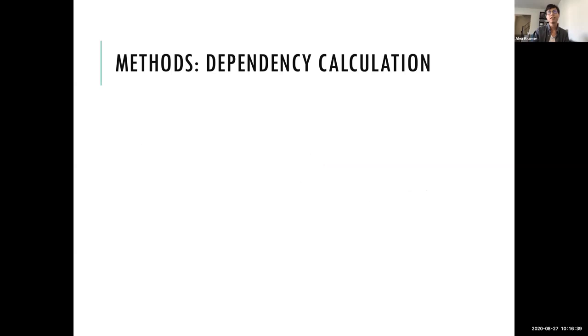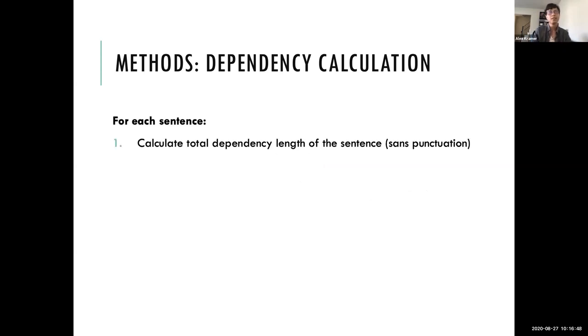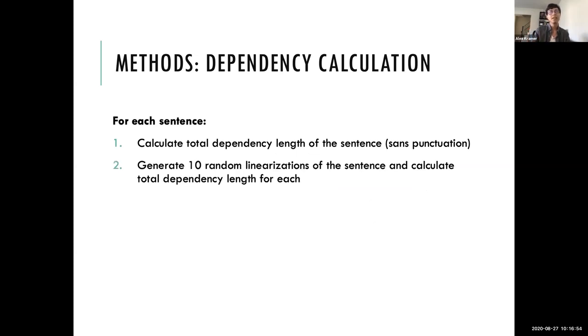And so to calculate the dependencies, I'm not going to go into computational details, but if you have questions, feel free to ask during Q&A. So for each sentence, I calculated the total dependency length without punctuation in the same way that we saw in the examples earlier. And then I generated 10 random versions of each sentence and calculated the total dependency length of those to get the random baseline.